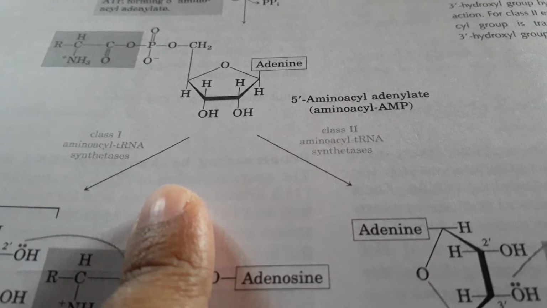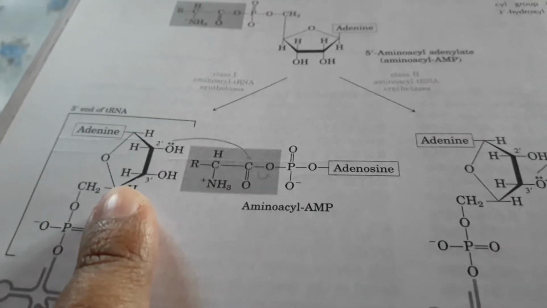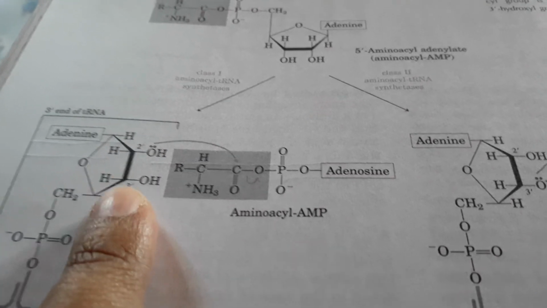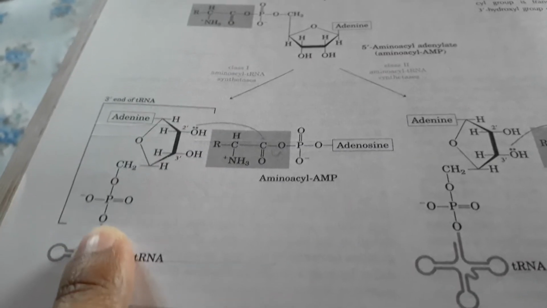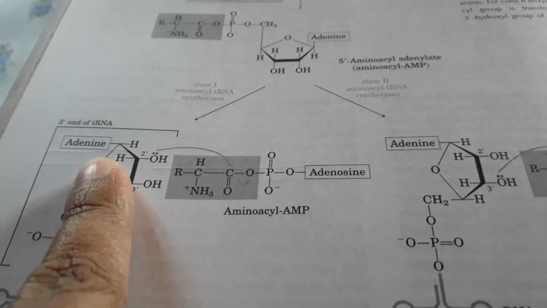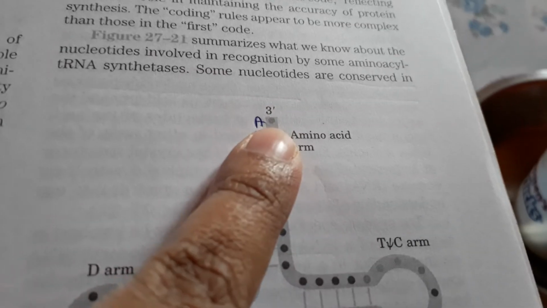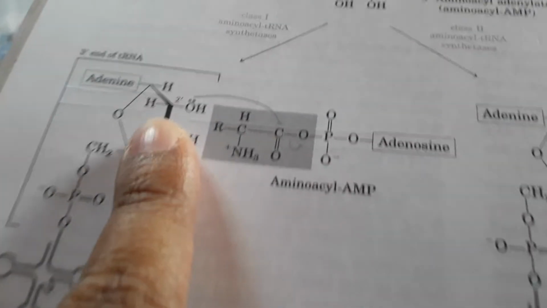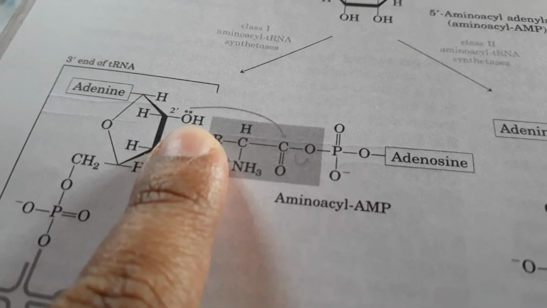According to the attachment with tRNA, this amino acyl tRNA synthetase enzyme is divided into two classes, class 1 and class 2. As you know, in the phosphodiester backbone the ribose sugar is associated with the nitrogen base, and at the 3' site of the tRNA, ACC nucleotide bases are present, as I showed you before. The first base is adenine, so an adenine-associated ribose sugar is there. That ribose sugar has a 2' hydroxyl group.